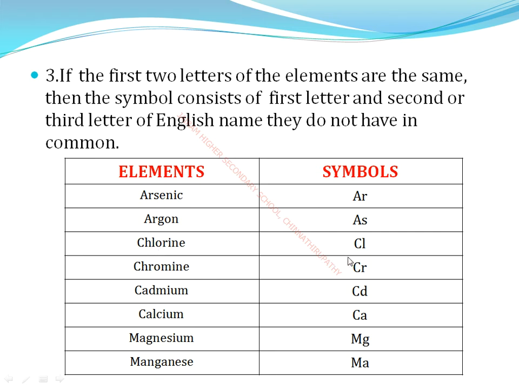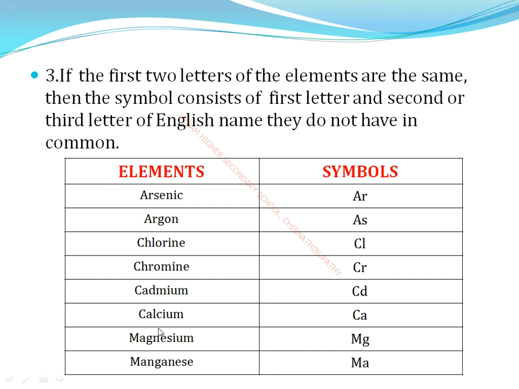Chlorine is Cl. Next, chromium means Cr. Next, cadmium means Cd. Calcium means Ca. Next, magnesium is Mg. Manganese means Mn. So we use this method.